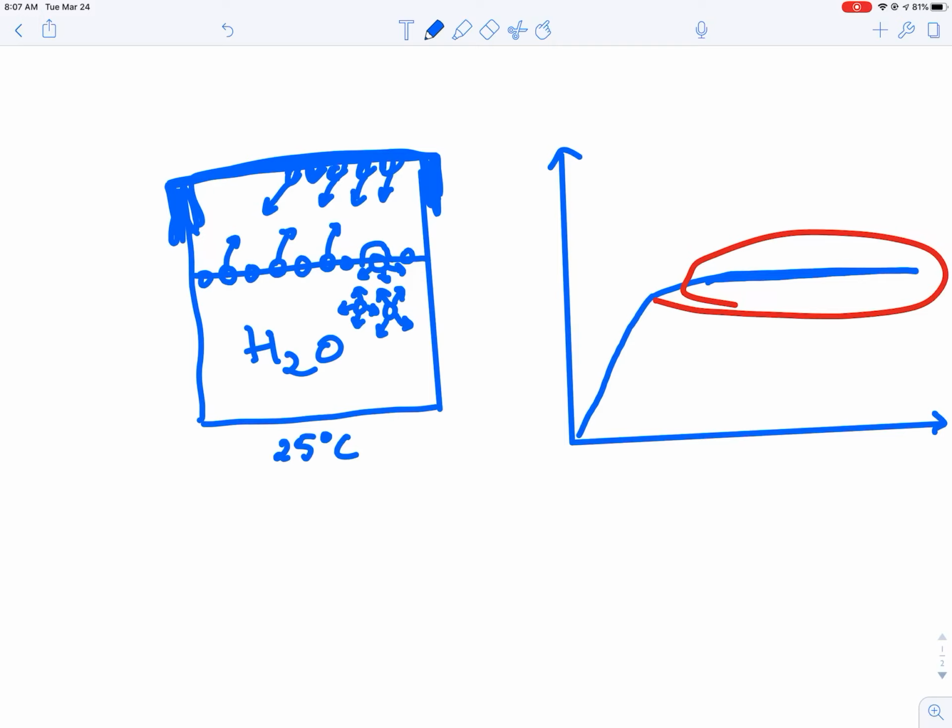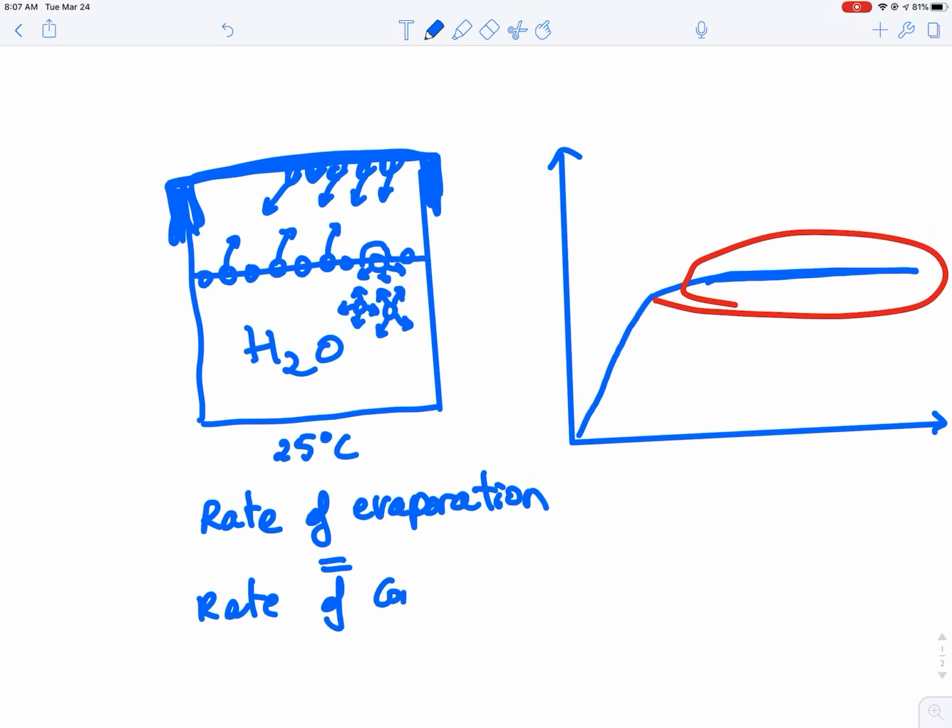So in a dynamic equilibrium, the rate of evaporation equals the rate of condensation. And let me give you an example from real life.